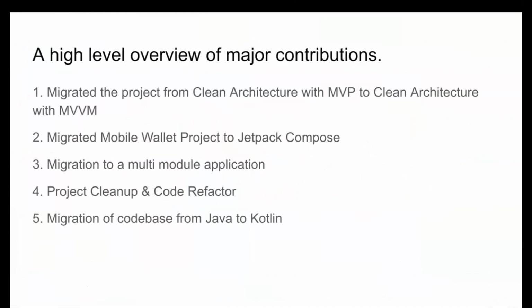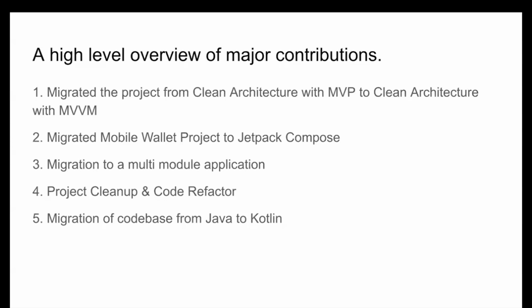So the first step that we did, way before GSoC, was to convert our architecture from clean architecture with MVP to clean architecture with MVVM, mainly because down the line we aimed to improve the unit testing aspect of our project, and MVVM is a better choice for that.